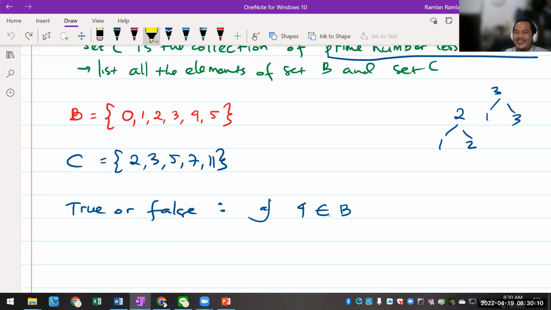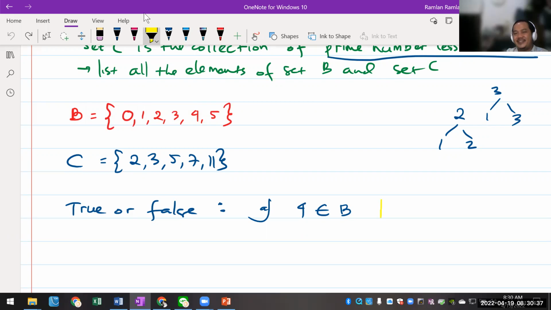Nadia, ayo Nadia? Kamu lihat set B ada di sini. Nih set B ini, ya kan? Nah, ada nggak di situ? 4 ada di B kan? Angkanya, Pak. Iya, ada nggak di situ? Ada kan? Ada. Berarti true or false? True. True gitu ya. True ya.